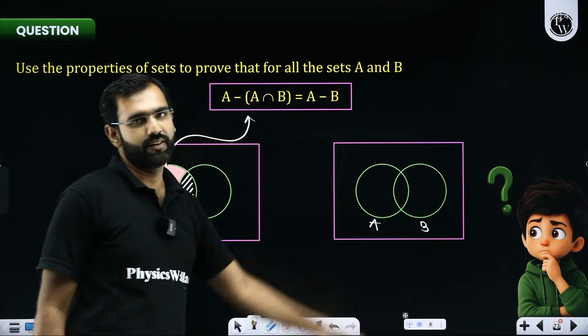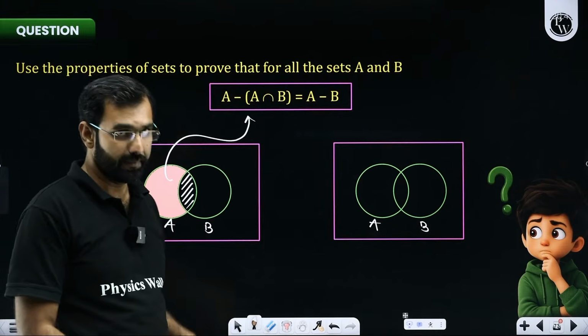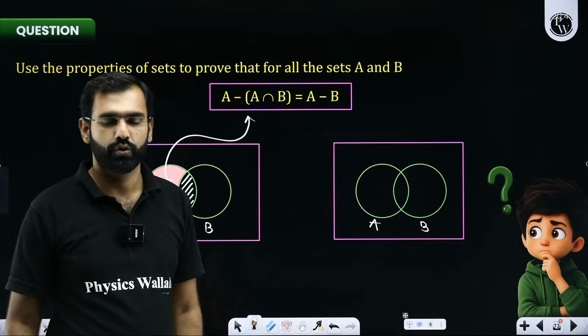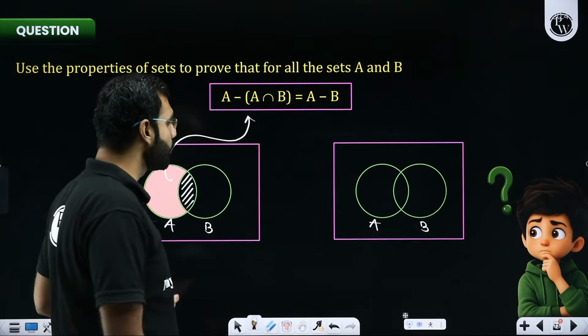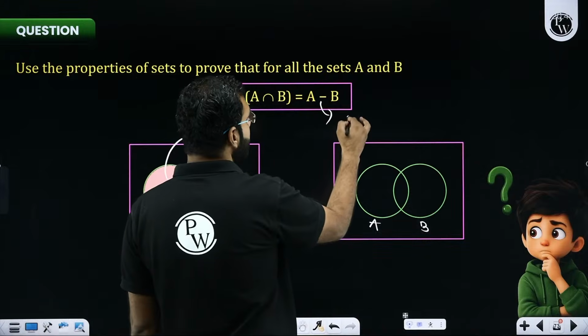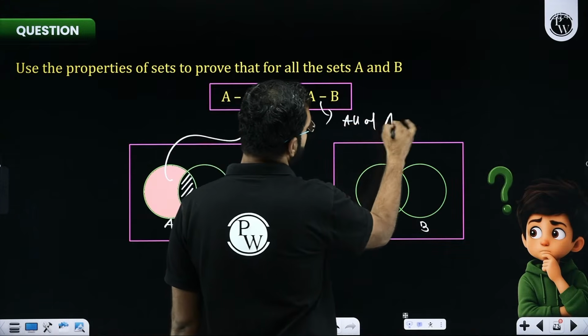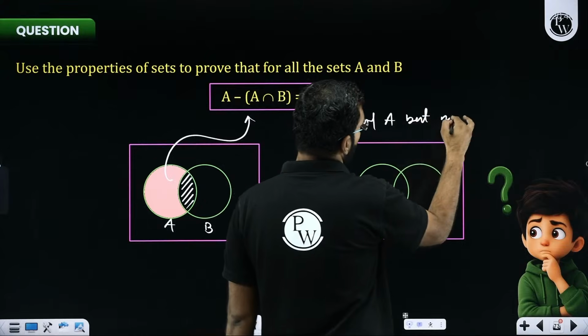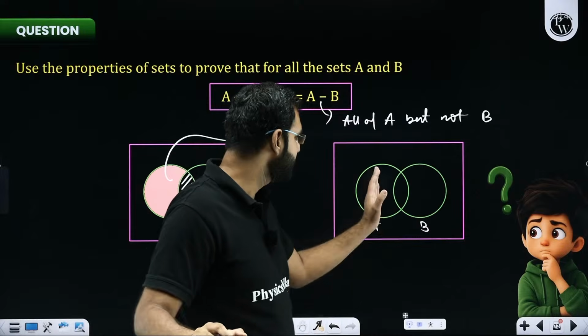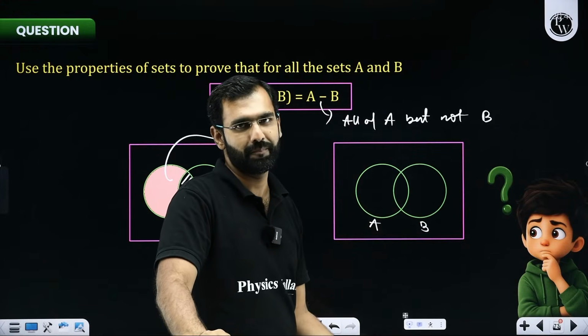Now what is A minus B? So technically, mathematically, if you know the formula, A minus B is actually this. So this is going to be true, but still, let's say we don't know it. So what is A minus B? A minus B means take all of A but not B. So everything of A should be taken except the part of A which is common with B.